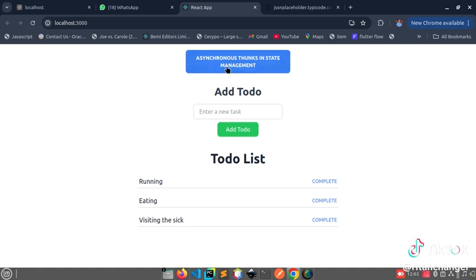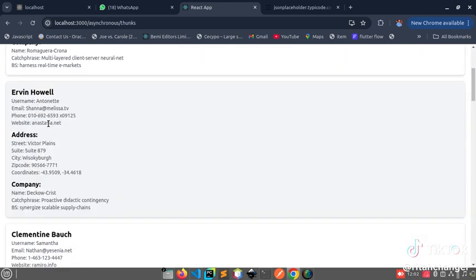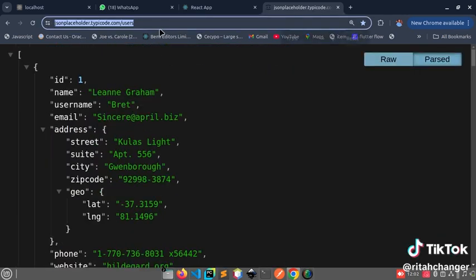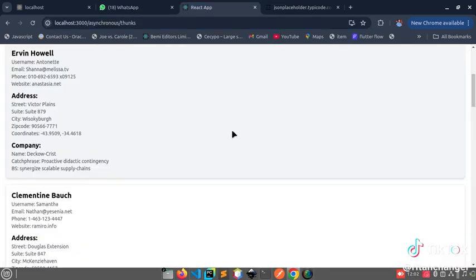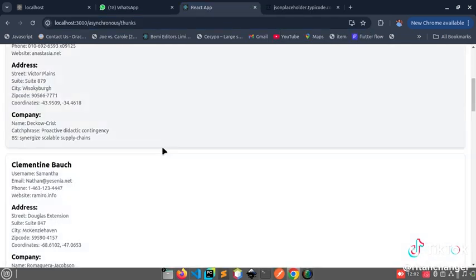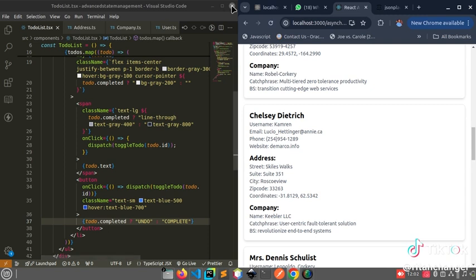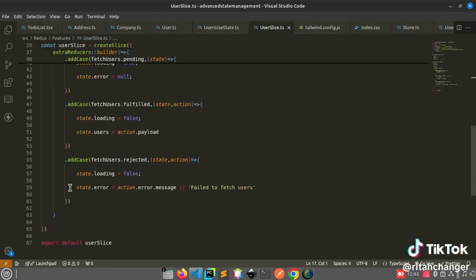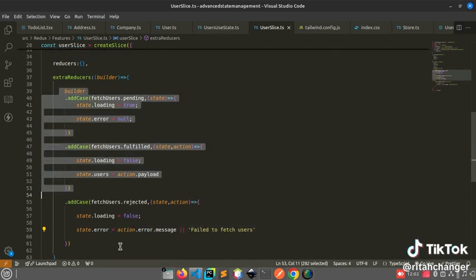Now if I come here to demonstrate how asynchronous thunks work in state management, if I click, you see this data has been fetched from this API, this JSON placeholder API. So you see, it's very important when it comes to debugging errors. If I look at this user slice here, I can say state.error, action.error, that way state.users is equal to action.payload. You can display the errors here. You can see proper state transitions.